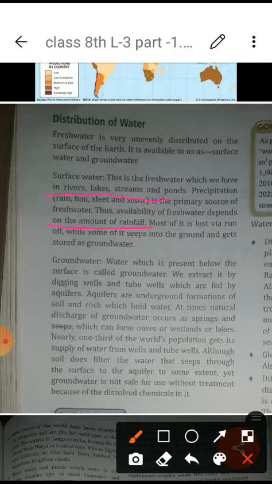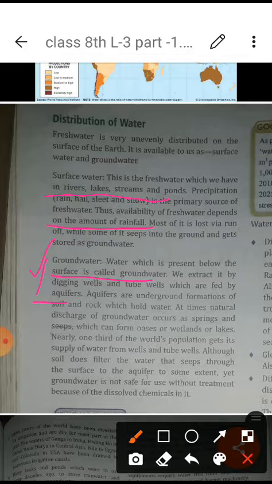In the same way, student, we are getting the groundwater, water which is present below the surface called the groundwater. We extract it by digging wells and tube wells which are fed by the aquifers. So in this way we can understand the different sources of the underground water, and it is the main source in all places, especially the human beings, they are using the groundwater only.